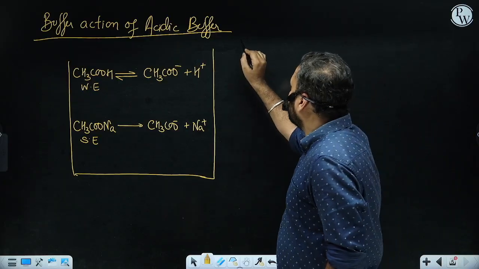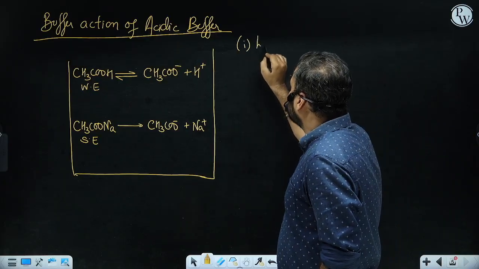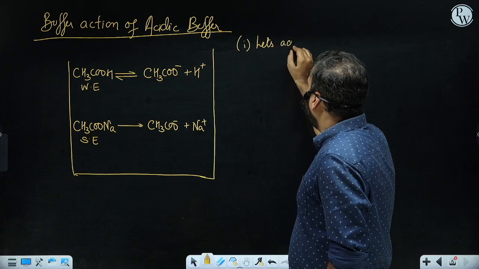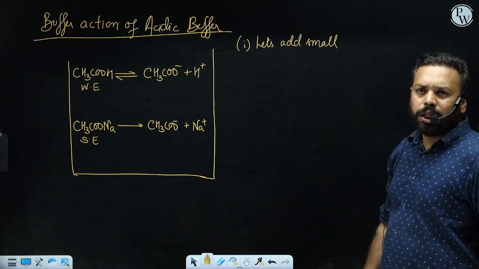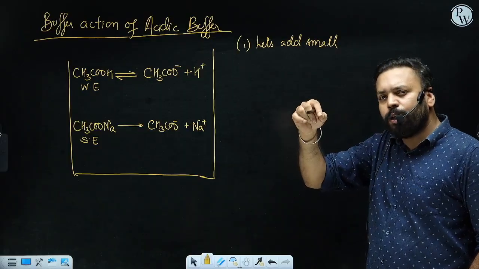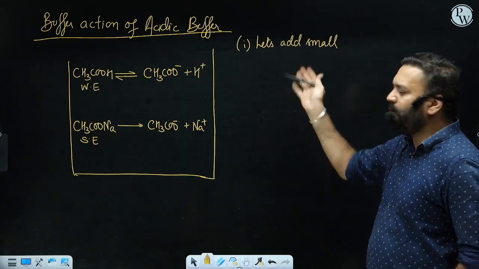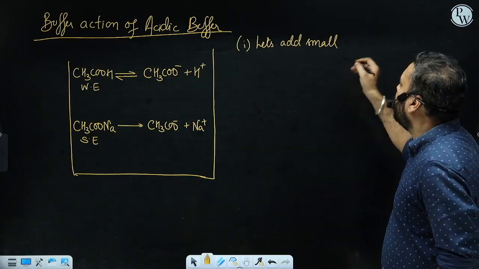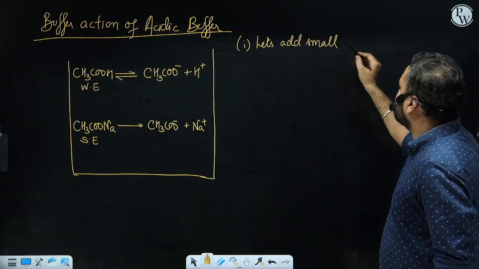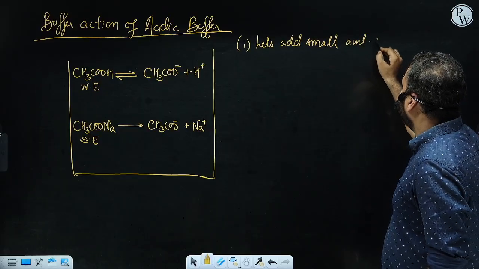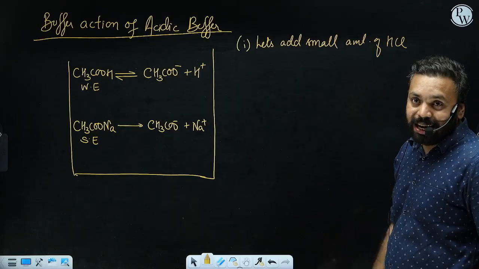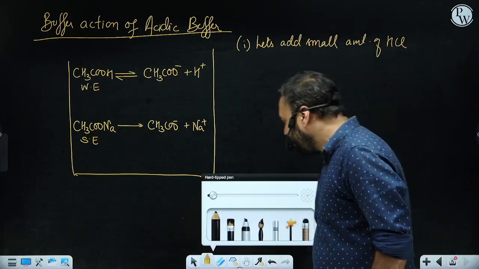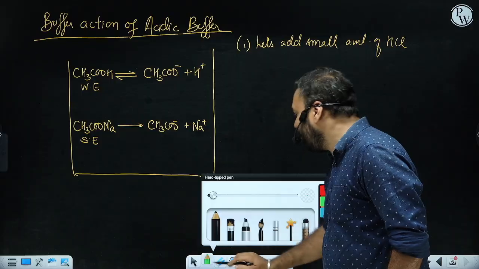Fine. Now, to explain buffer action, again the same thing. Sir, let's do one thing. First, let's add a small amount, very small. There is no number given to a small amount. Small amount means comparatively small as compared to the buffer, right? So let's add a small amount of HCl. Fine. Now this HCl is an acid. If it is an acid, it will look for a base.